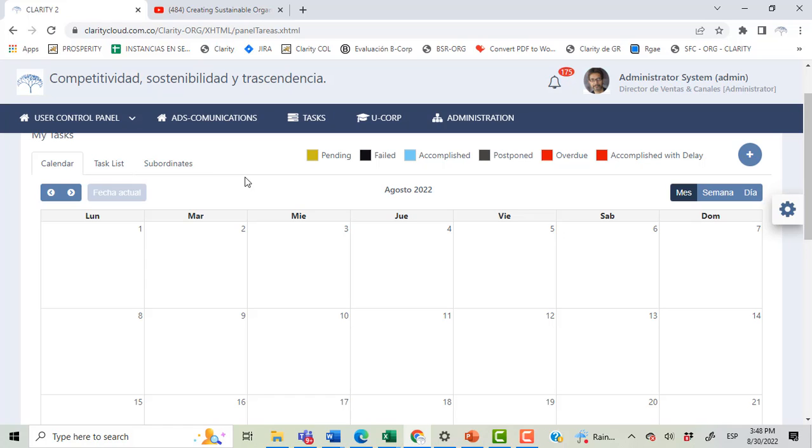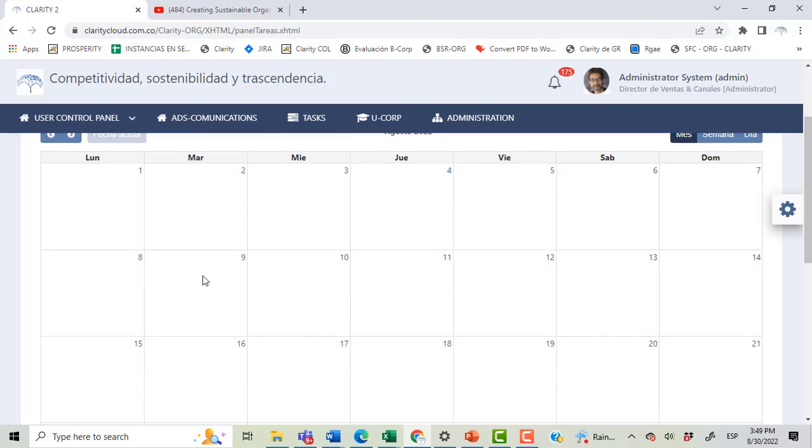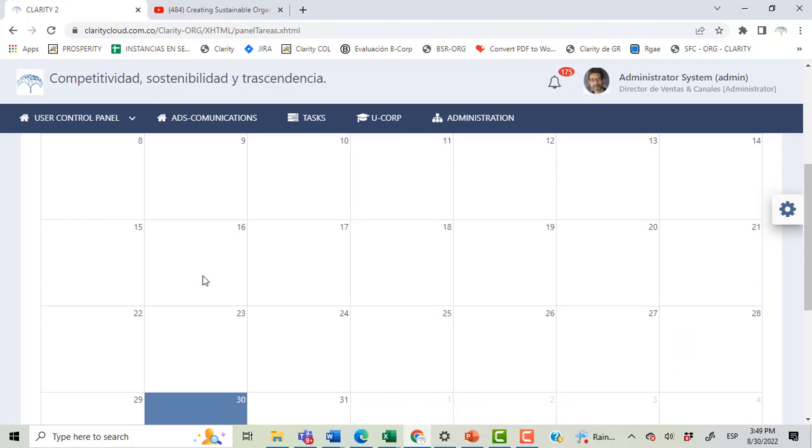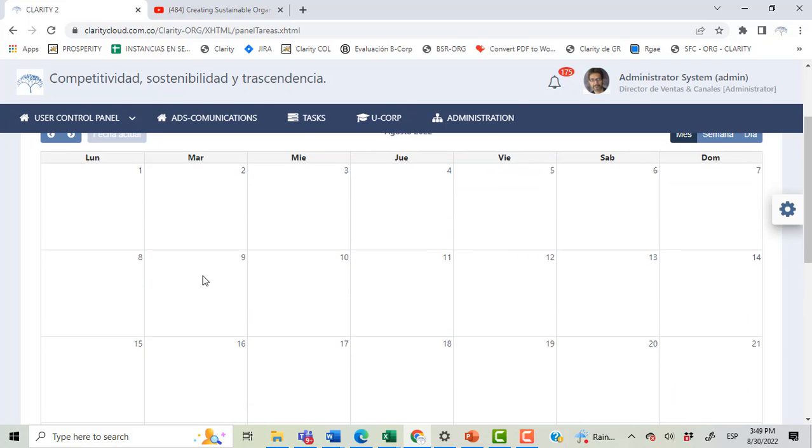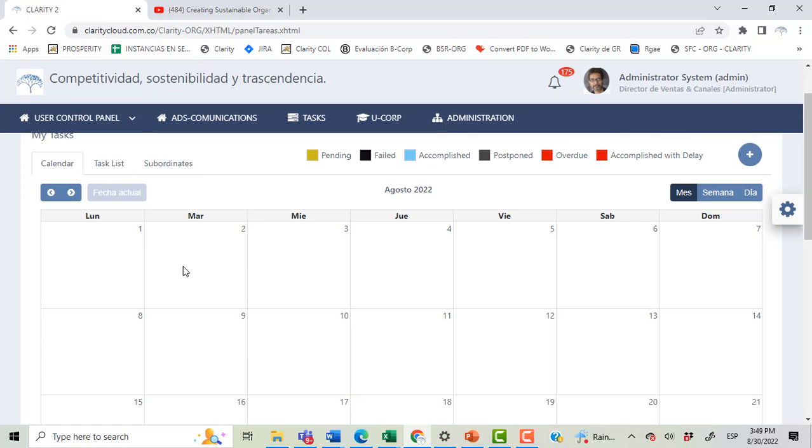So every user has a calendar like this, which can be synchronized with Outlook and Google Calendar, and the tasks that appear here can be generated by the direct boss of the user, by peers, colleagues of the user, and also can be generated in an automatic manner by processes from the process map of the company.